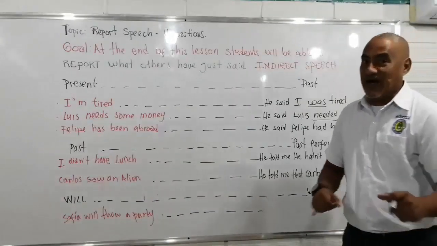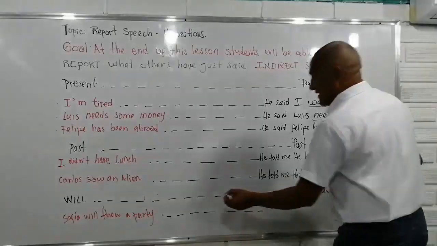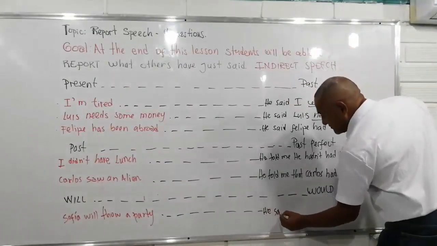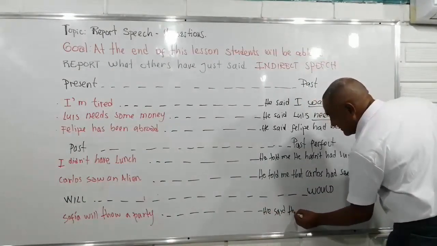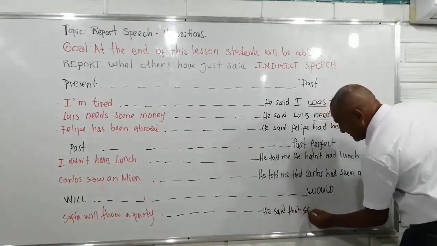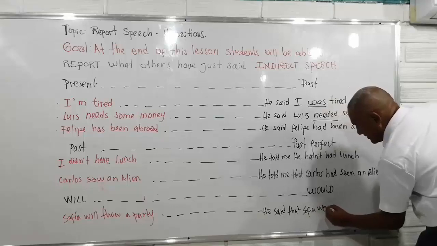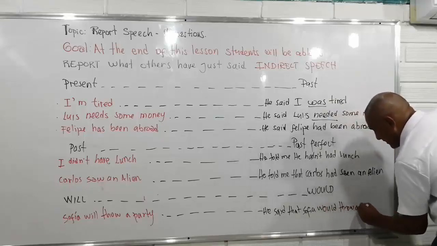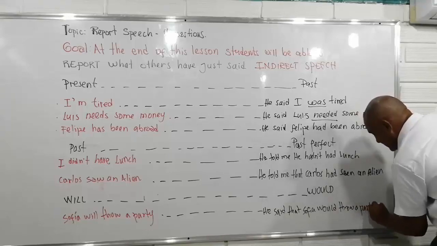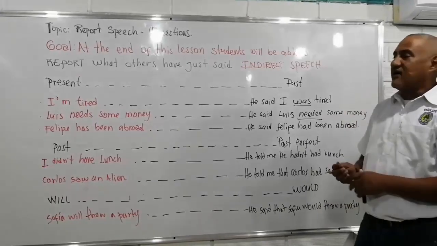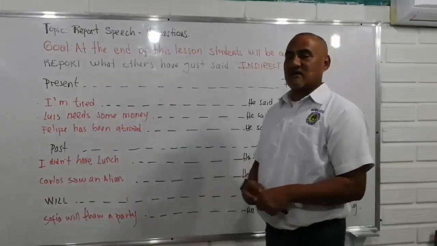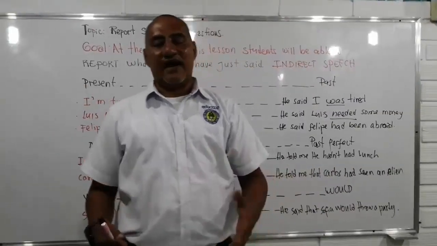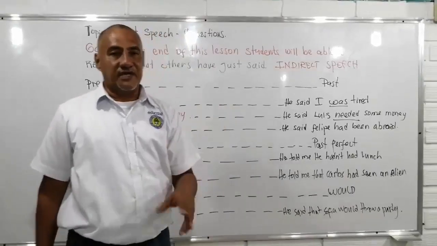Sophia will throw a party. Then he said that Sophia would throw a party. Yes? Then here, these are some examples just to activate the prior knowledge or the things that I shared with you in the first video.